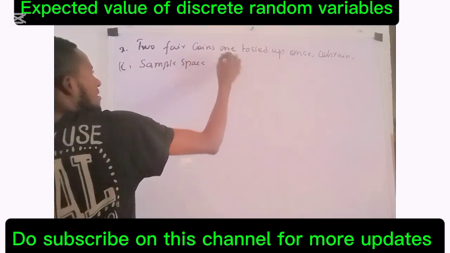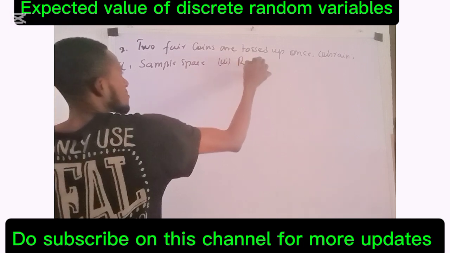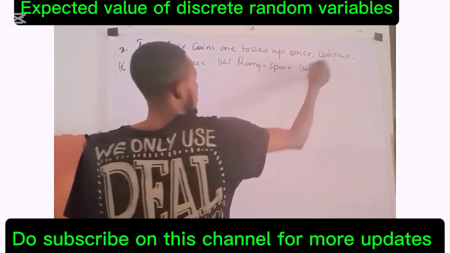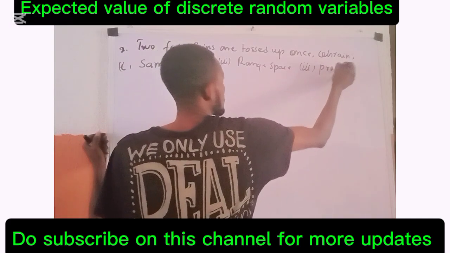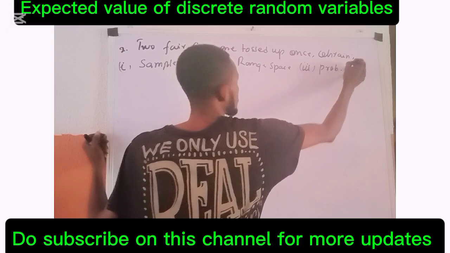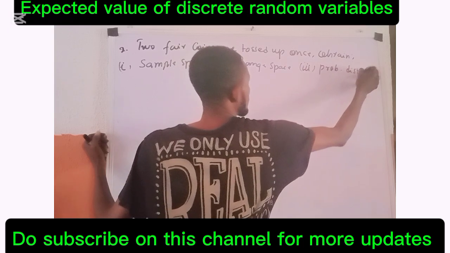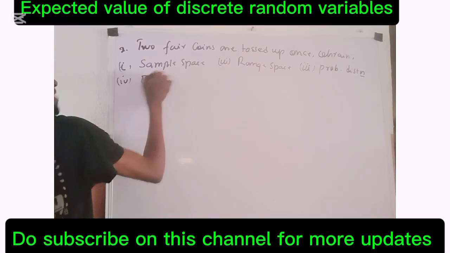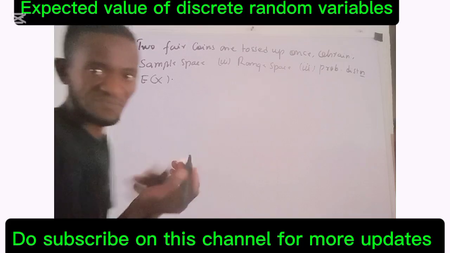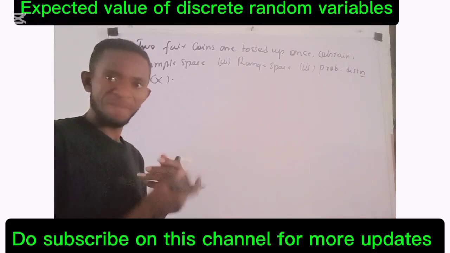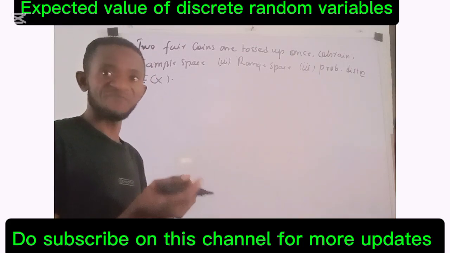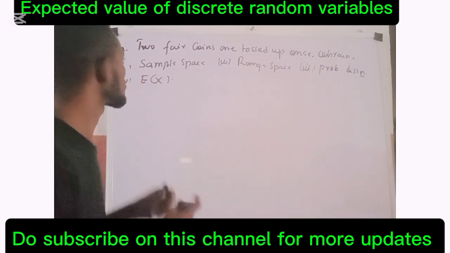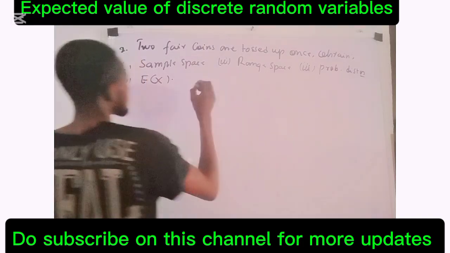II, the range space, III, the probability distribution. Please, this thing stands for probability distribution. IV, the expected value E of X. So let us quickly solve together to manage the size of this video. So let us be a little fast. So I'm beginning with the solution.